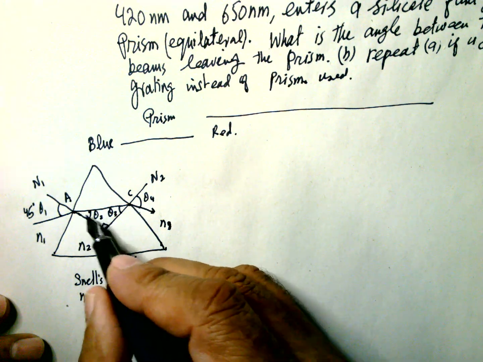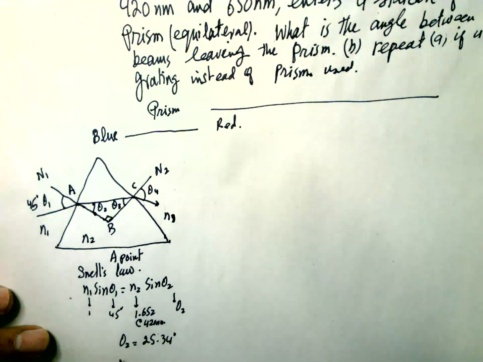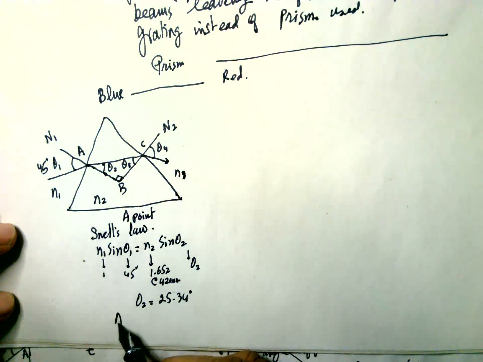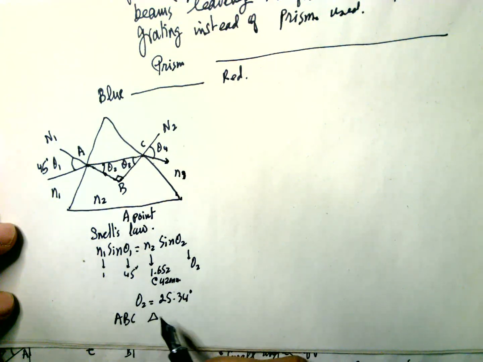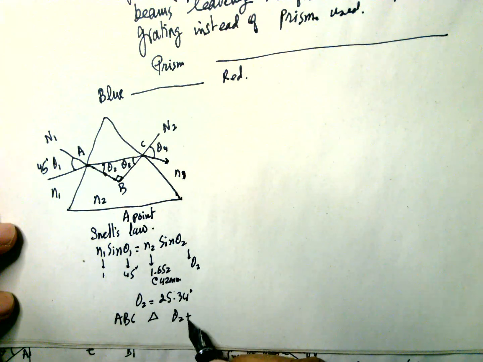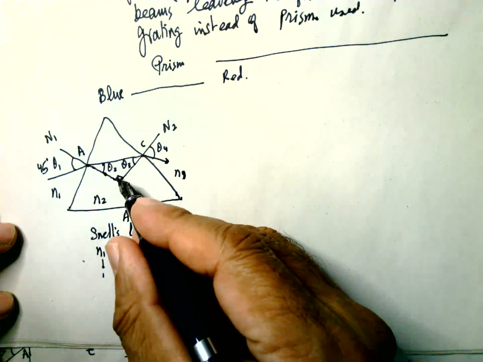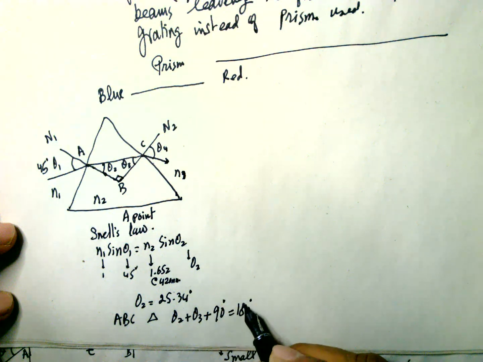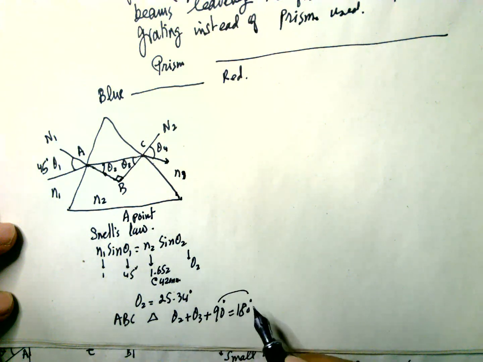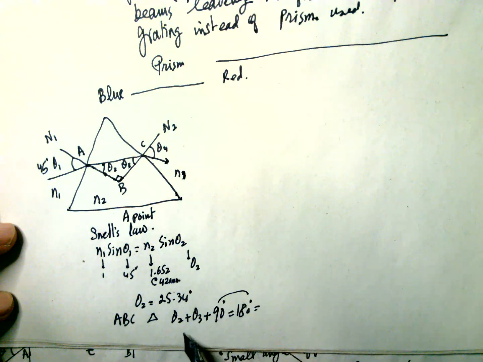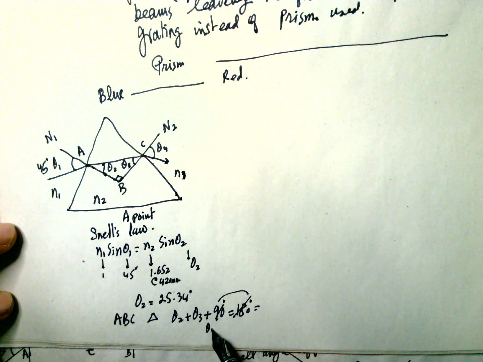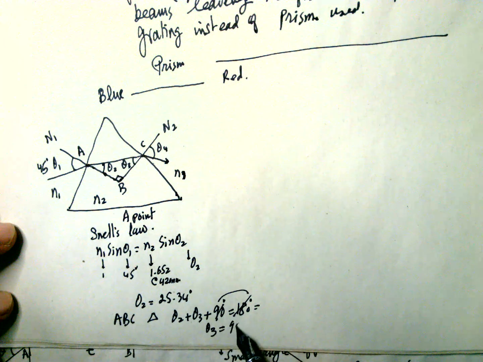Now use this triangle ABC. Theta 2 plus theta 3 plus this 90 degree is equal to 180 degrees. So theta 3 is equal to 90 minus theta 2.